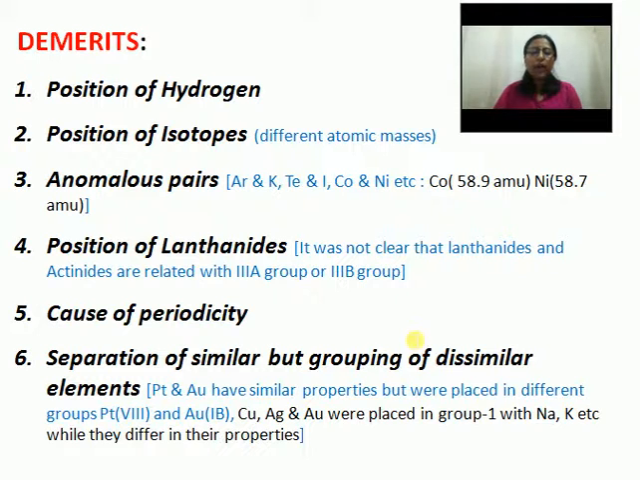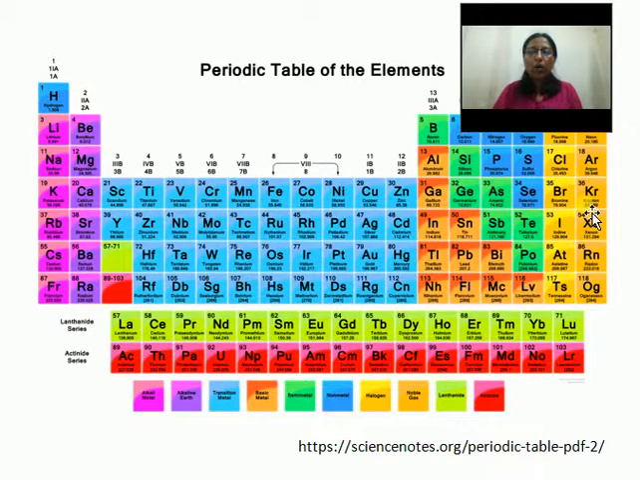So we needed a modern periodic table which would rectify all these demerits. After that came the scientists Bohr and Moseley, who could explain the periodic variation of properties using the atomic number of the elements. This is the modern form of the periodic table, and we will learn about it in our next class.